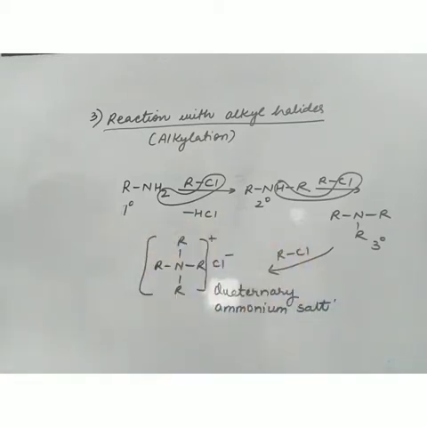So this is how your alkylation occurs. Means with this reaction we can convert primary to secondary, secondary to tertiary amines. And basically this is a type of nucleophilic substitution reaction.